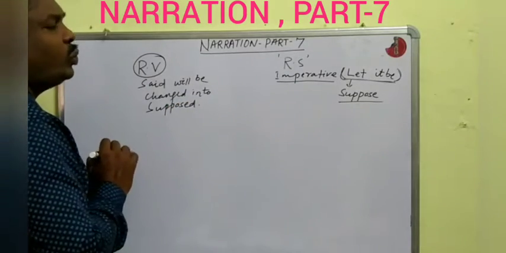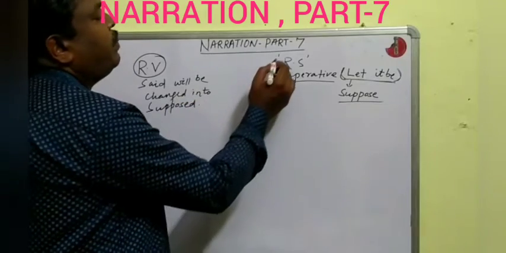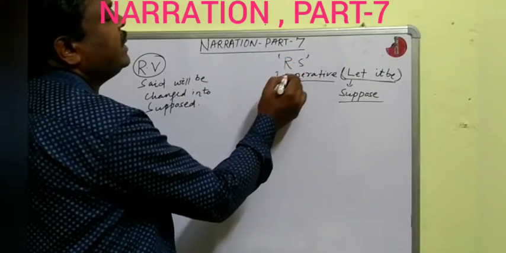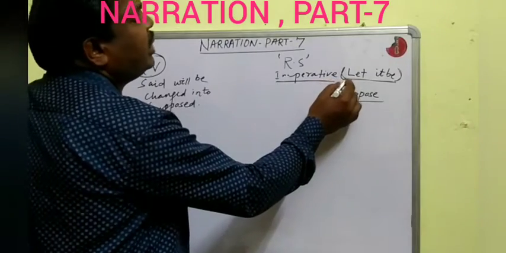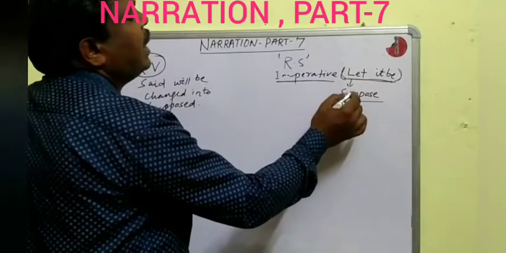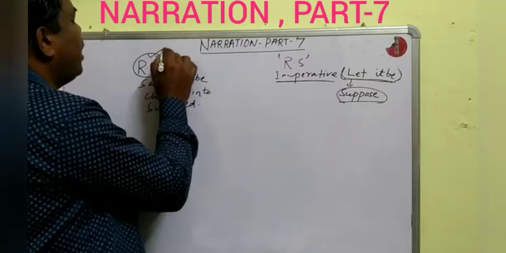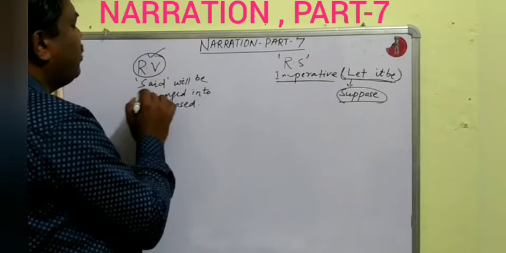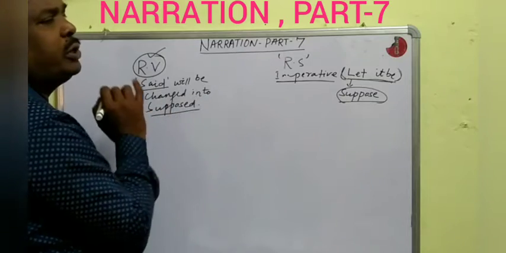What did I tell? I told that if the reported speech is an imperative sentence and it starts with let it be, and let it be means supposition, then the reporting verb said will be changed into supposed.